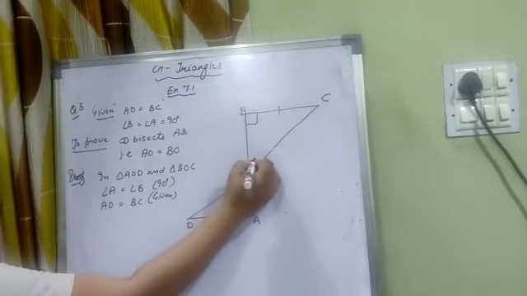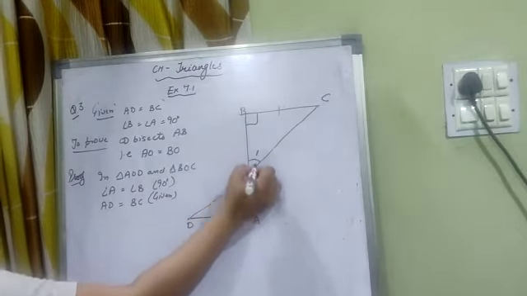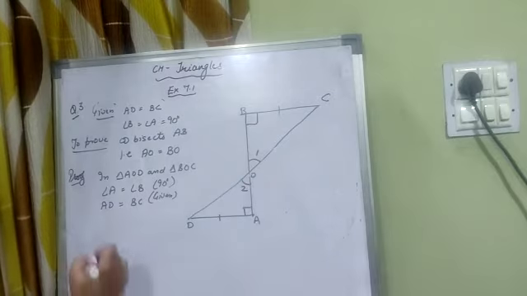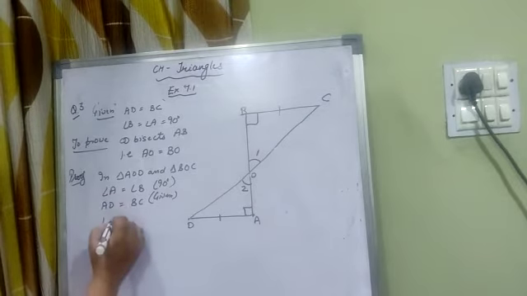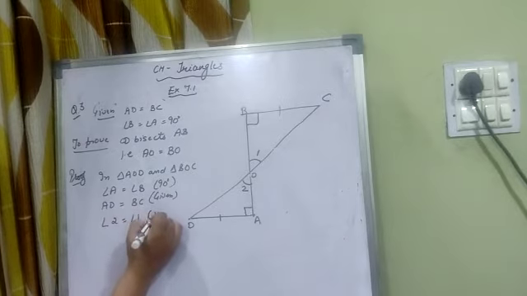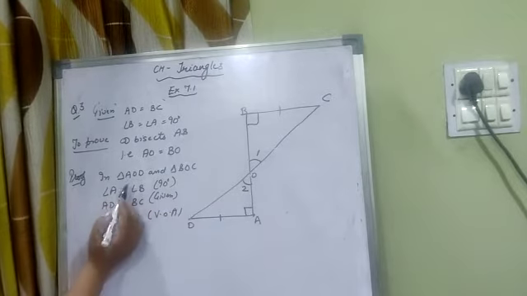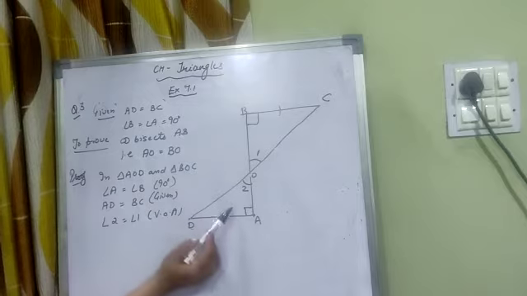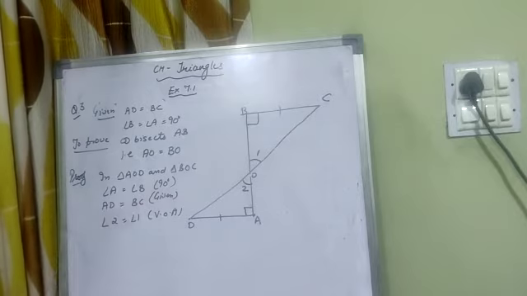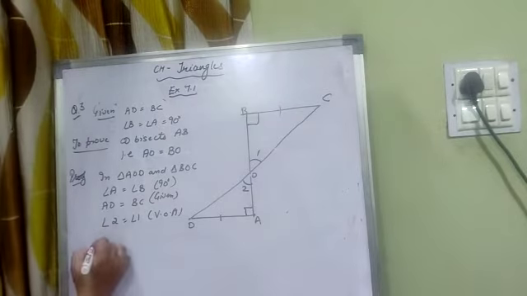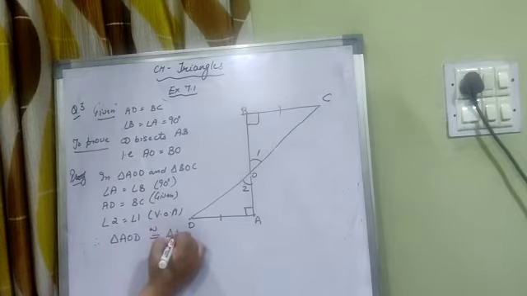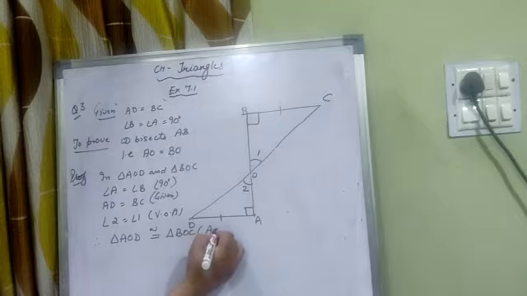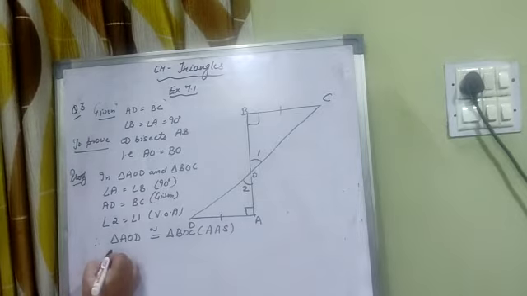And the third condition is, suppose this angle is 1 and this angle is 2. Vertically opposite angles. Angle 2 is equal to angle 1, vertically opposite angles. First हमने पहले AOD triangle लिखे हैं. हम AOD के parts पहले लिखेंगे and then the parts of the second triangle. Therefore, triangle AOD is congruent to triangle BOC by angle side angle.